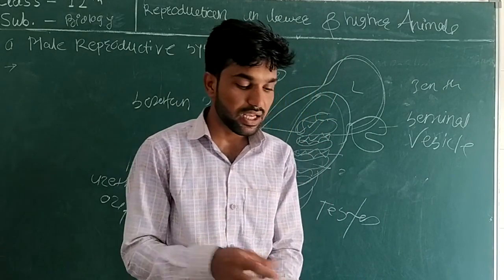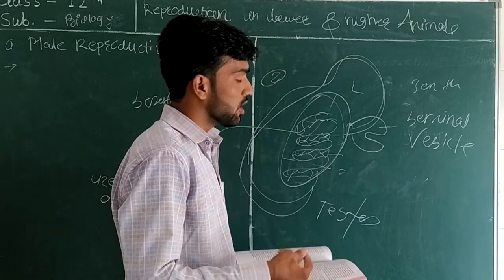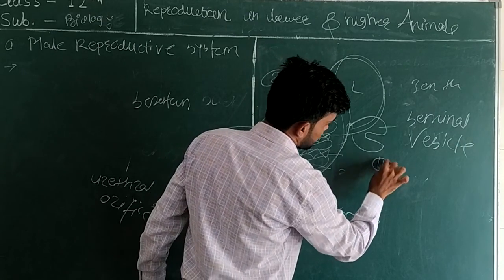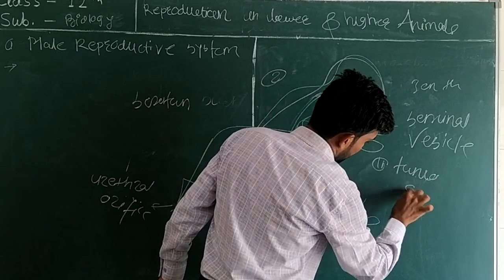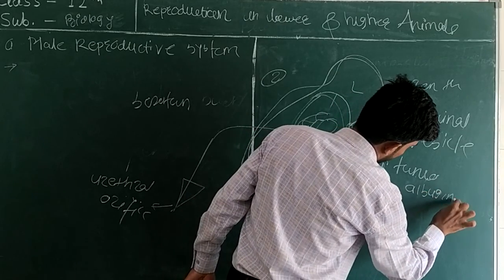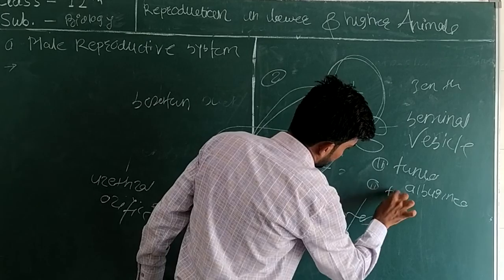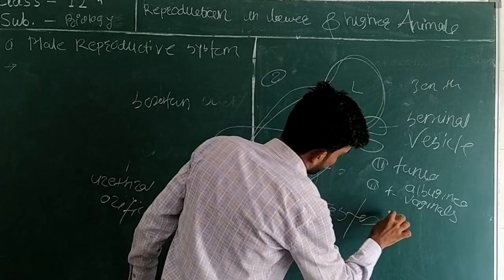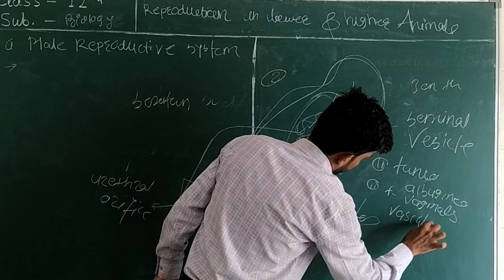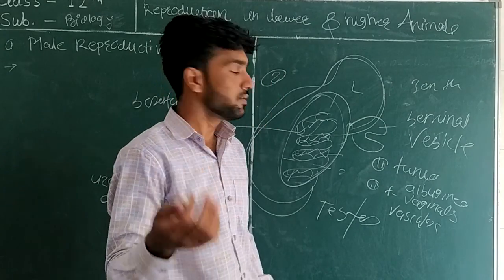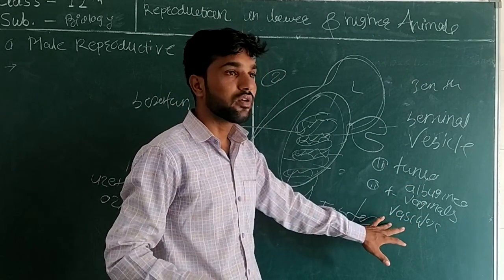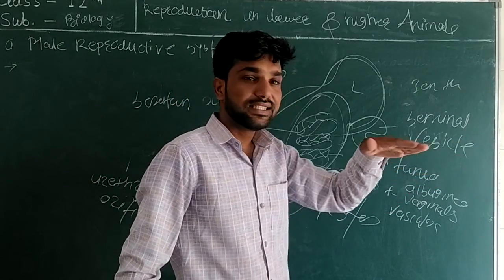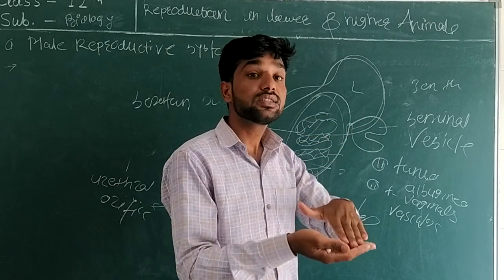The testis is externally covered by a collagenous layer, that is the tunica albuginea. The testis mainly consists of three layers: first tunica albuginea, second tunica vaginalis, and third tunica vasculosa. You can see it in the diagram, page number 20, figure 2.3. One layer is external, one is middle, and one is the inner layer.